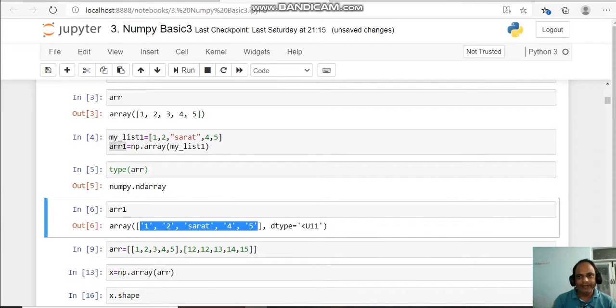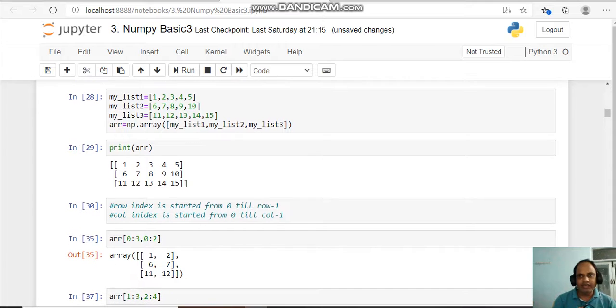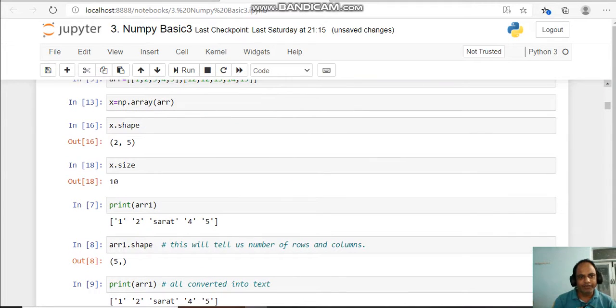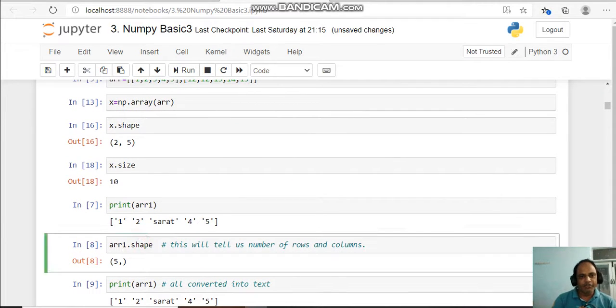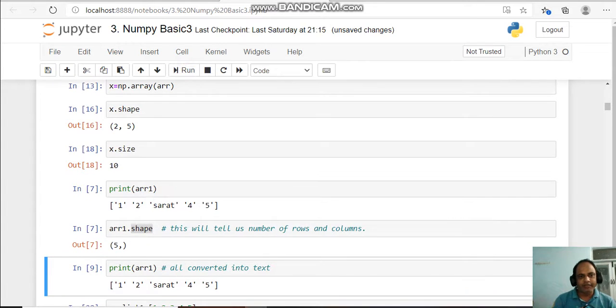Okay, then we see this is basically a one dimensional array. And if I want to check the shape of the array, I just write this inbuilt function, arr dot shape, and it will show that it is having 5 elements only, and that it is a single one dimensional array.